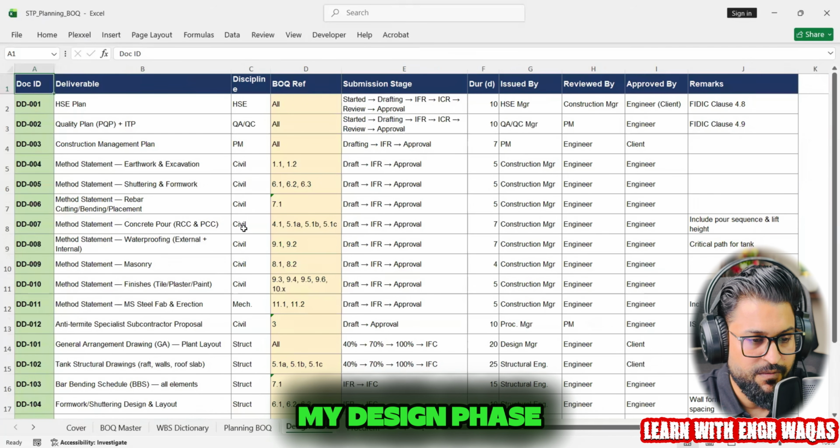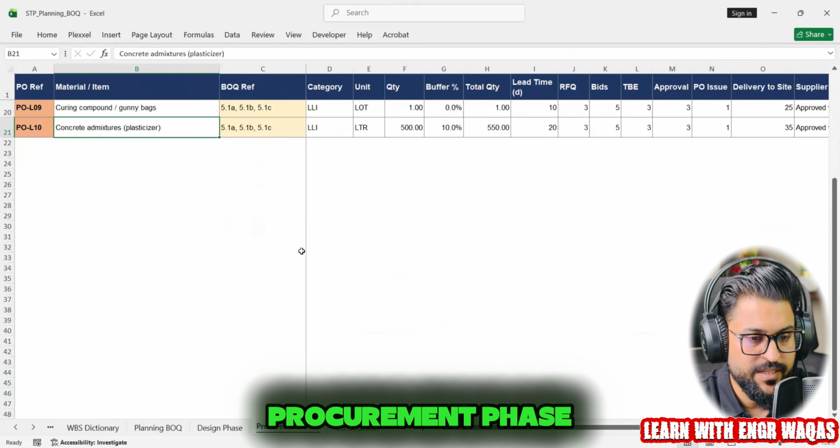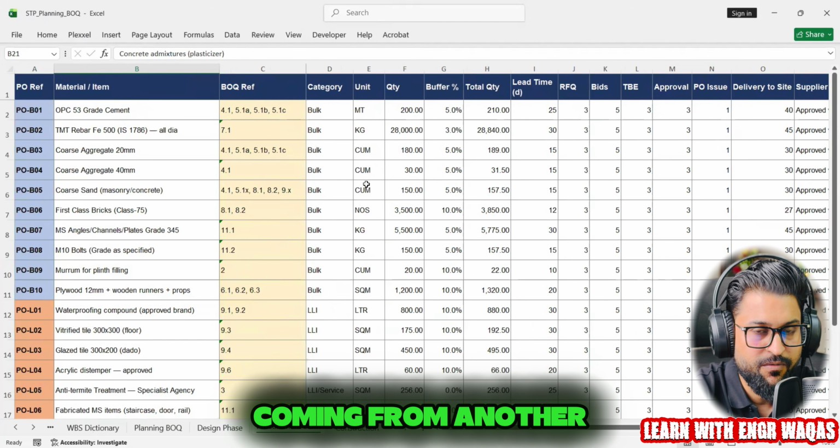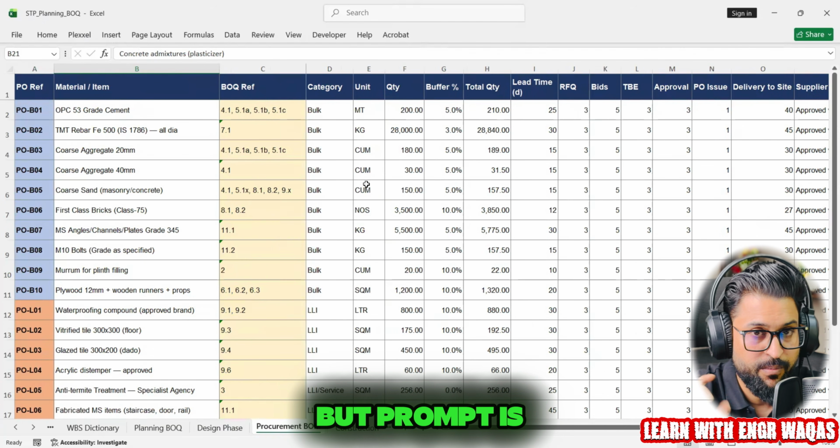See, this is my design phase. This is my procurement phase. Everything is coming from another prompt. The document is the same, but the prompt is different.